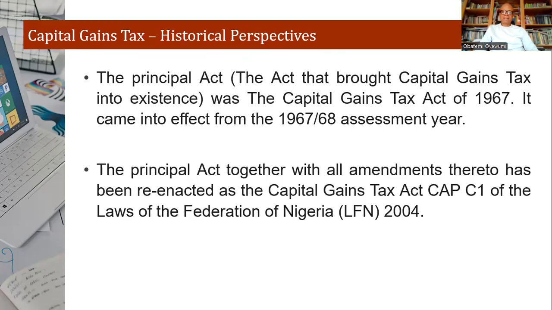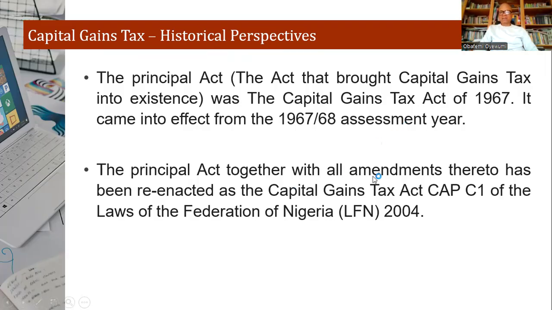All right, let's look at it from a historical perspective, and look at the enabling laws guiding this particular act. The principal act came out in 1967. The principal act is called the Capital Gains Tax Act of 1967. It came into effect in 1967 and the 1966 assessment year.